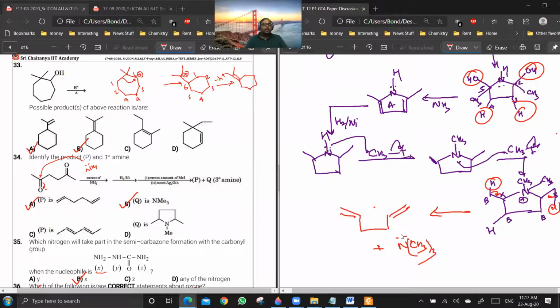Are you getting the point? This moves like this. This moves like this. Is it clear? Actually, this formation will take place in two steps. So A and B are the products.